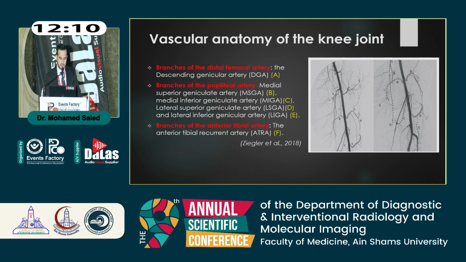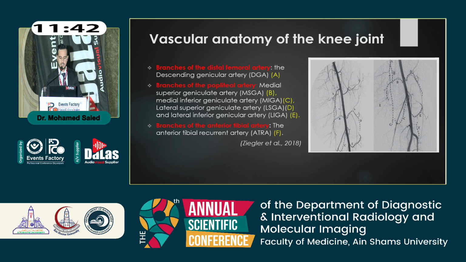Let's start with the classic vascular anatomy of the knee joint. The knee joint is one of the most highly vascular joints in our body, taking supply from branches of the distal femoral artery, with the main supply of the medial compartment of the knee joint via the descending genicular artery with the characteristic inverted Y bifurcation shape. And some from the popliteal artery.